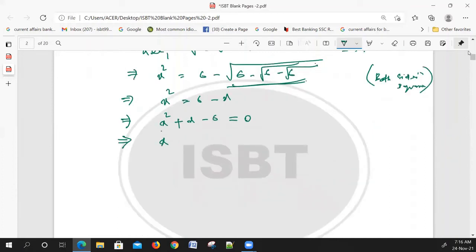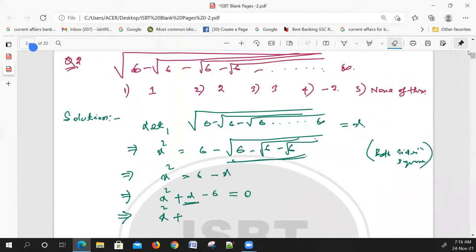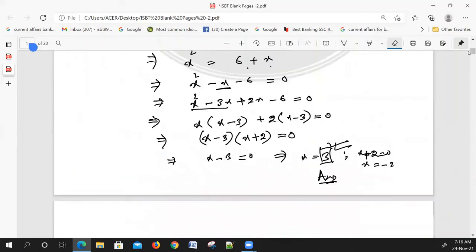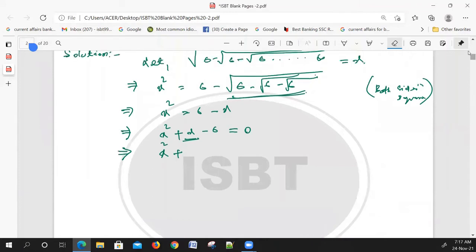Now split the middle term x: x square plus 3x minus 2x minus 6 is equal to 0.